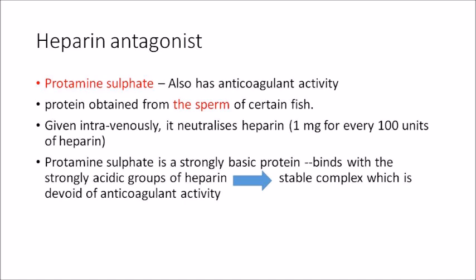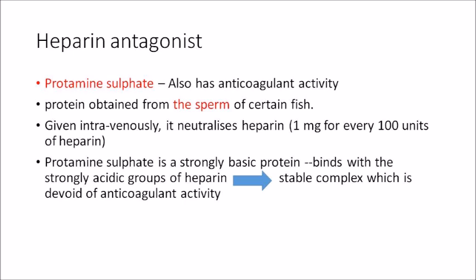Coming to a very important question, it has been asked repeatedly: what is the antagonist of heparin? Protamine sulfate is the antagonist of heparin. A funny thing is, protamine sulfate also has anticoagulant activity just like our heparin. It is obtained from the sperm of certain fish. Protamine sulfate, the heparin antagonist, is obtained from the sperm of certain fish.